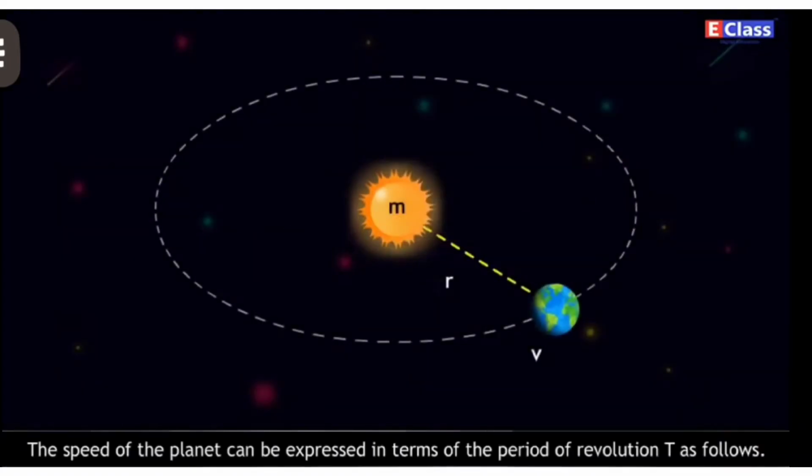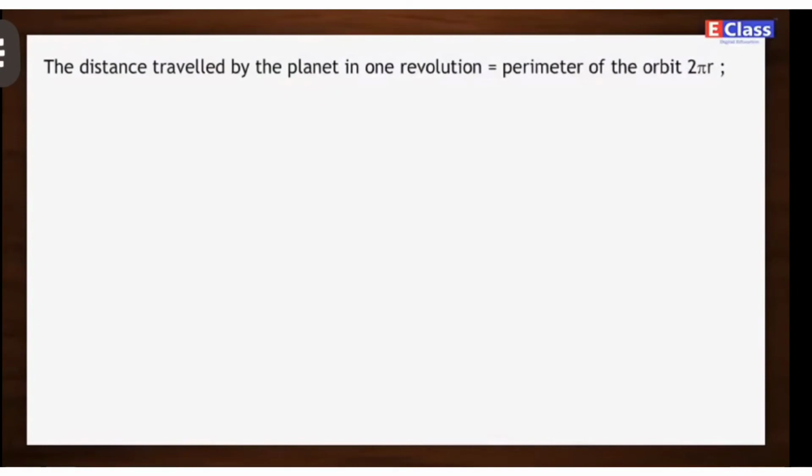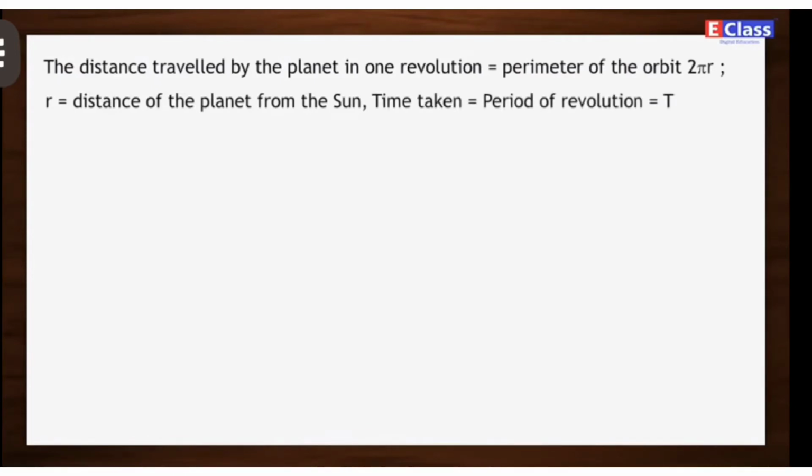The speed of the planet can be expressed in terms of the period of revolution T as follows. The distance travelled by the planet in one revolution is equal to the perimeter of the orbit, 2 pi r, where r is the distance of the planet from the Sun. Time taken is equal to the period of revolution, T. V is equal to distance travelled upon time taken, which is equal to 2 pi r upon T.